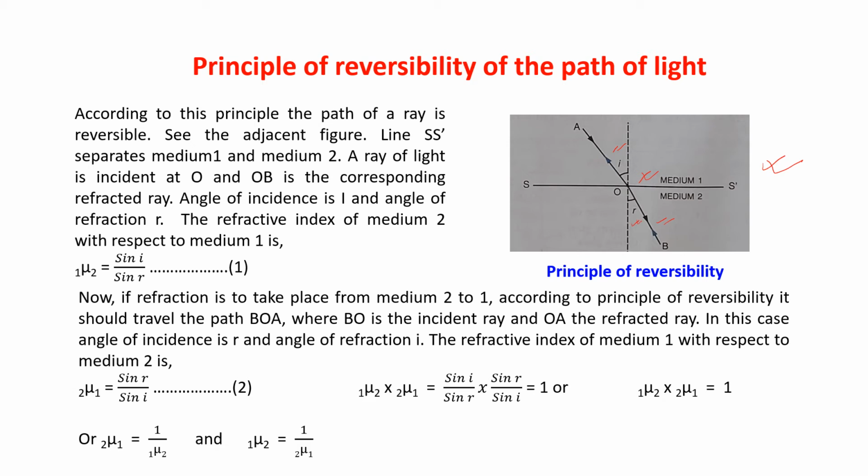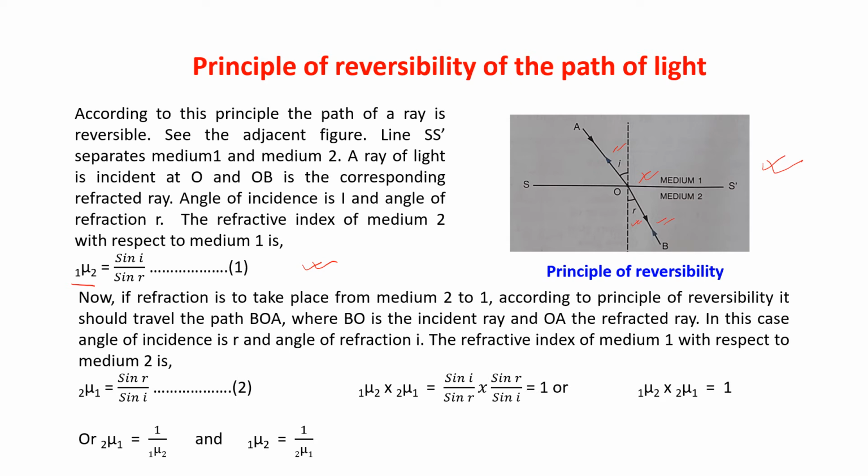The refractive index of medium 2 with respect to medium 1, we are writing like that only, equals sin I by sin R. Okay, this is your equation number 1. Now, if refraction is to take place from medium 2 to medium 1, just reverse.